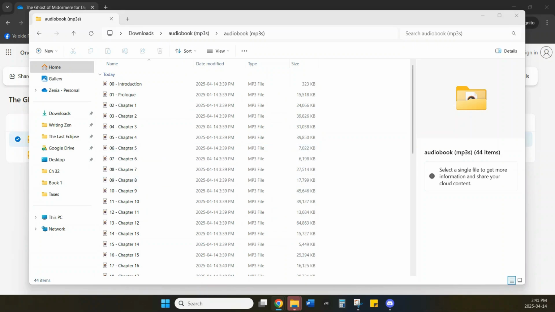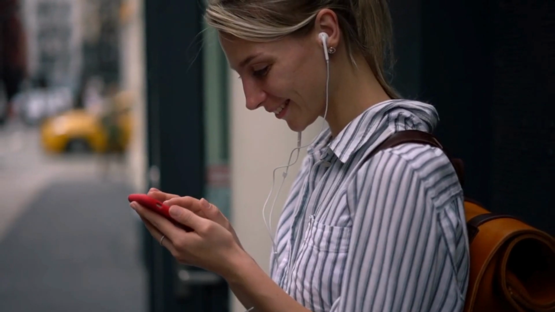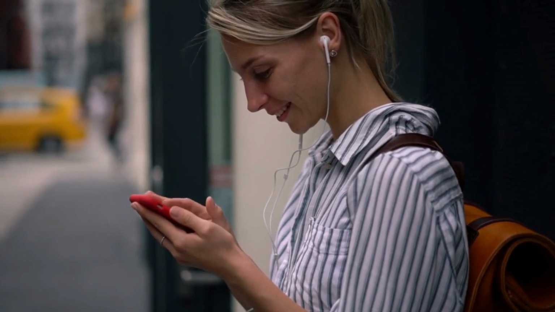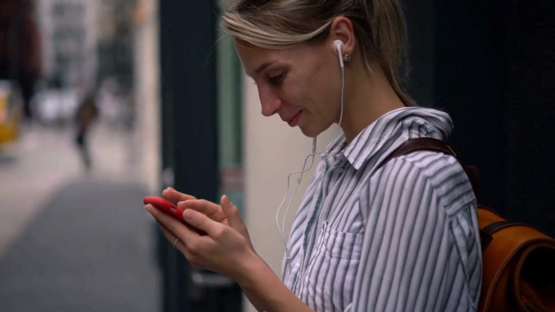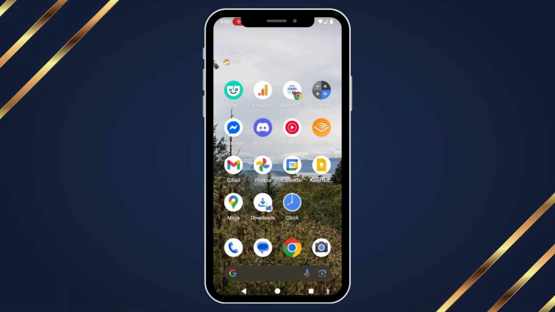Okay, let's look at mobile. Unfortunately, there's no good way to do this on programs like Audible where I can give it away for free, so I'm going to show you the best method I've found so far. There is a way to do this without the app, which I will also point out while we're going through the process, but I do highly recommend getting an audiobook app specifically designed for files like this. It will make your listening experience much better.